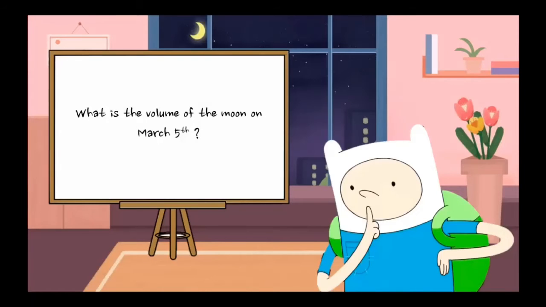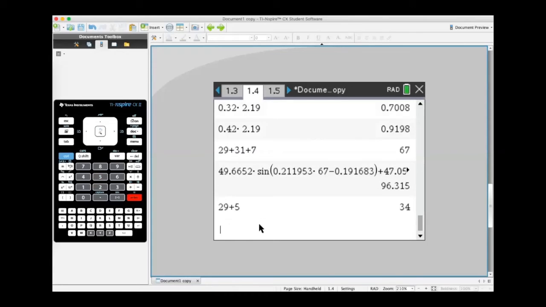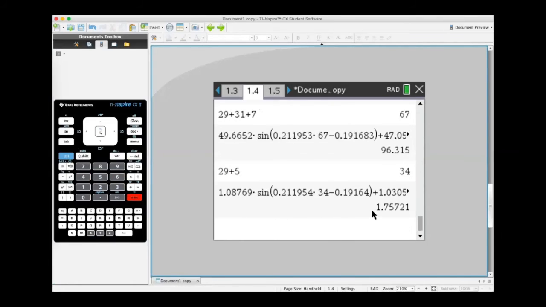The next question requires us to calculate the volume of the moon on March 5th. To solve this question, we have to calculate the number of days between February 1st and March 5th. This will be 29 plus 5, which is 34. Then we have to use the equation for the volume of the moon. Using the equation, substitute x with 34. Then the answer is 1.757, which rounds up to 1.76.